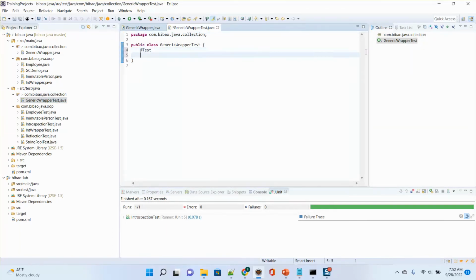Now let me test the getType method. So GenericWrapper, WP1 equals to, so here I can give a type. How to write it in Java? I want to wrap an integer. So WP equals new GenericWrapper. You can also write Integer here.